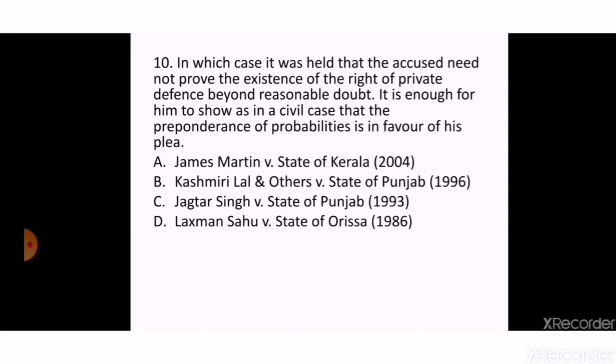B. Kashmiri Lal and others versus State of Punjab. C. Jagtar Singh versus State of Punjab. D. Lakshman Sahu versus State of Orissa. This question was asked in the UP PCSJ in 2015 and also in Rajasthan APO in 2015. The correct answer is James Martin versus State of Kerala, that is option number A.